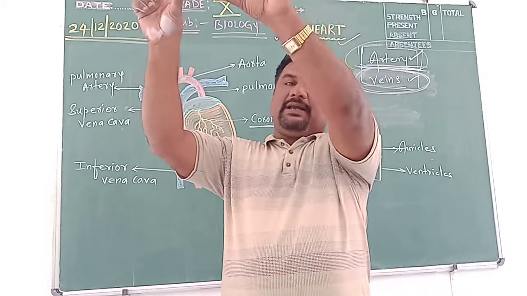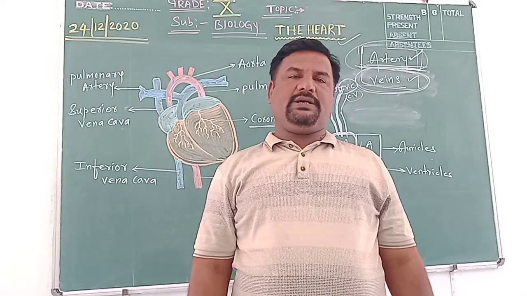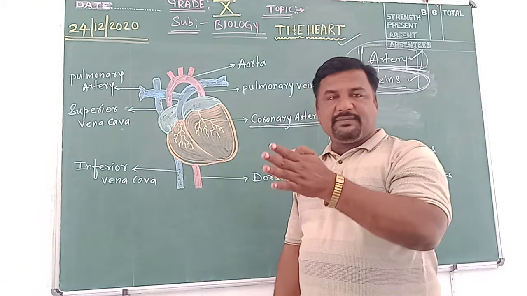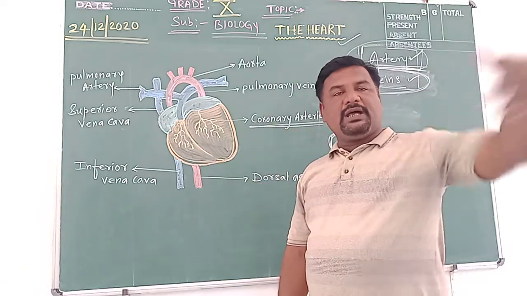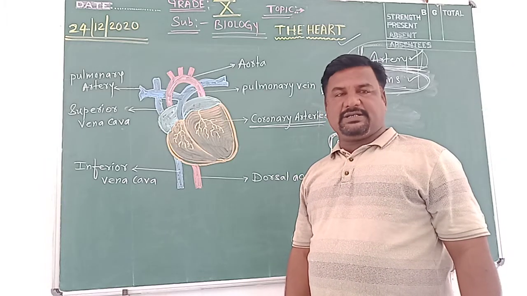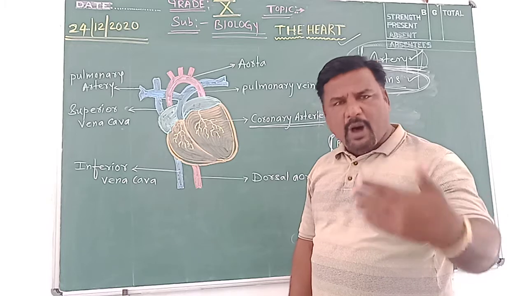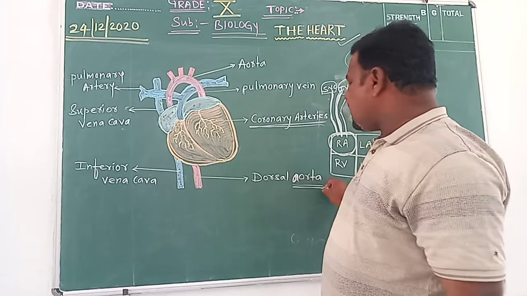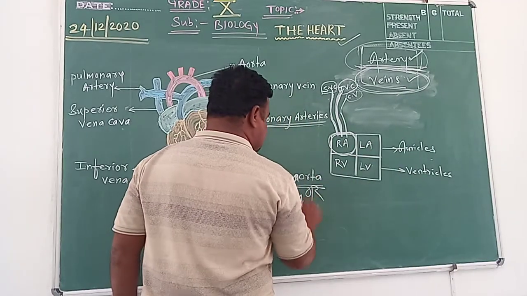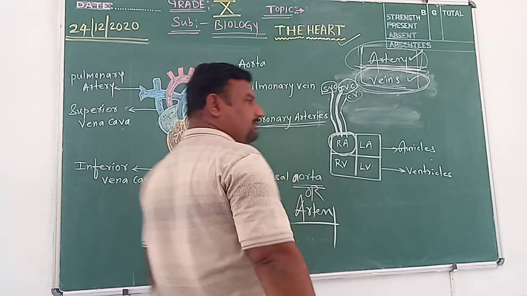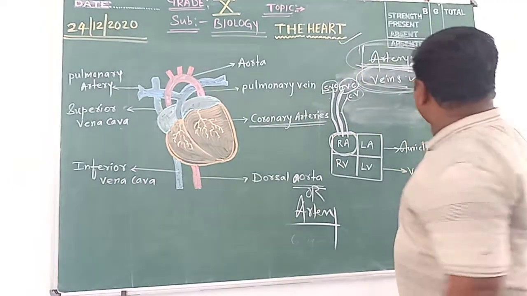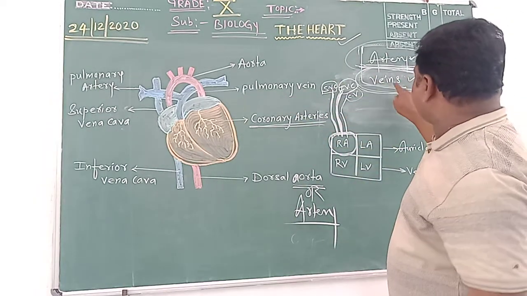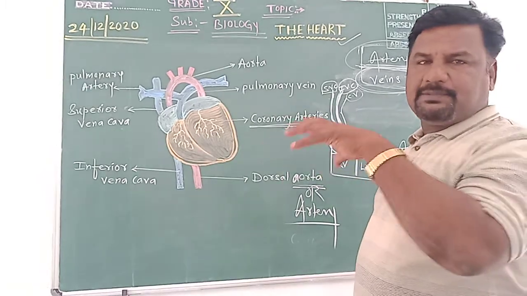From where to where? The pulmonary vein carries blood from the lungs to the left auricle, and the pulmonary artery carries it from the right ventricle to the lungs. Pulmonary artery or pulmonary aorta, we can say. Aorta, A-O-R-T, can otherwise be termed as artery. So, is it clear? All the arteries in the body carry oxygenated blood except the pulmonary artery. All the veins carry deoxygenated blood except the pulmonary vein.